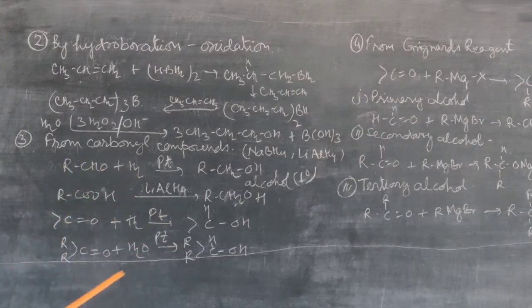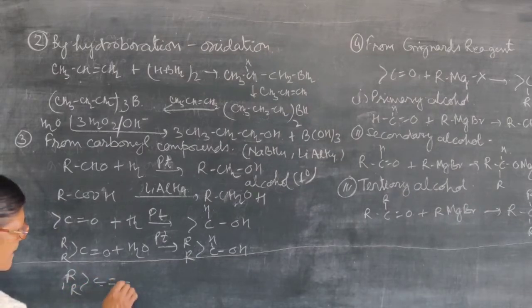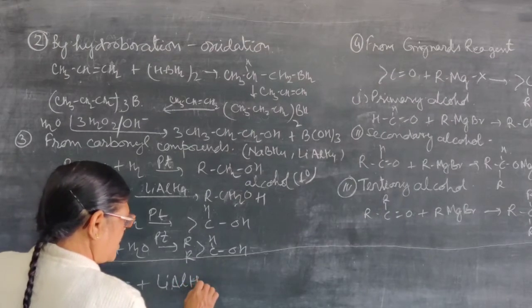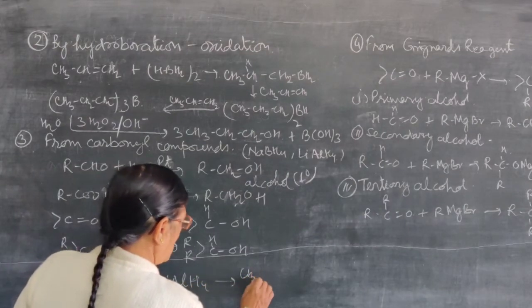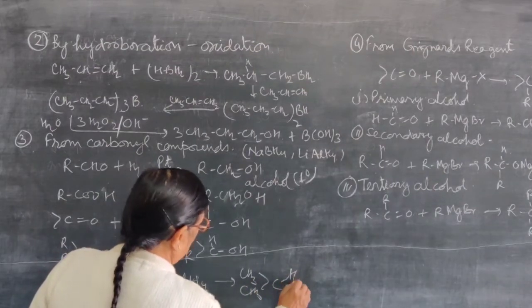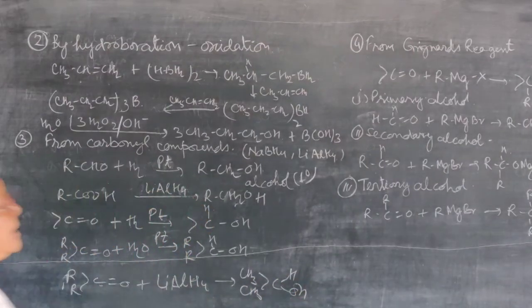Clear? So we can also use here, in case of ketone, suppose you are using lithium aluminum hydride, then again the reduction product will be a secondary alcohol. So these are the reducing agents. You have to identify the reducing agents also.